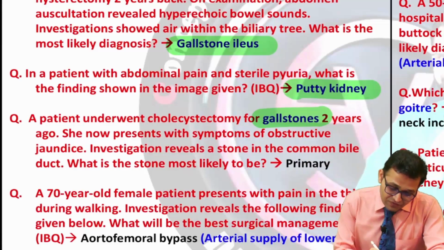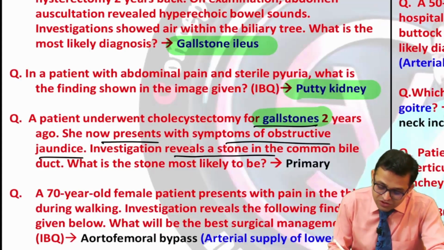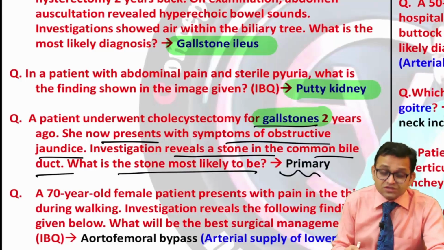Yes, a patient went for the cholecystostomy for the gallstone. Now she presents with the symptoms of obstructive jaundice. Investigation reveals a stone in the common bile duct. What is the stone most likely to be? So this is the primary stone.